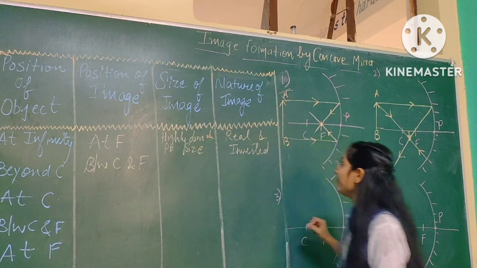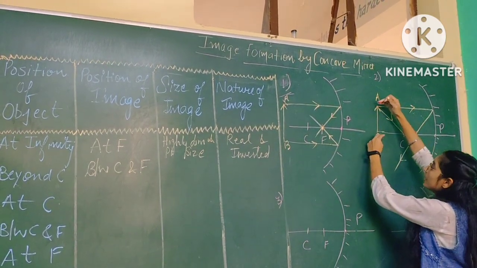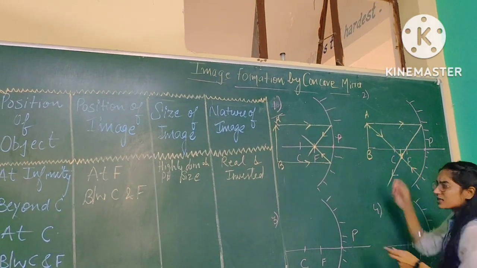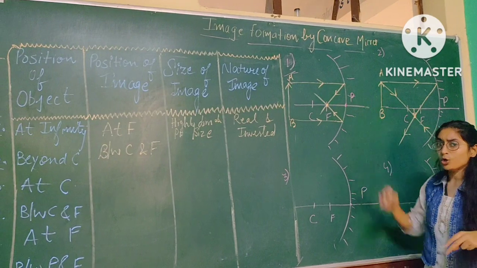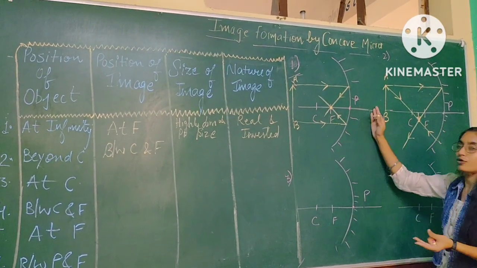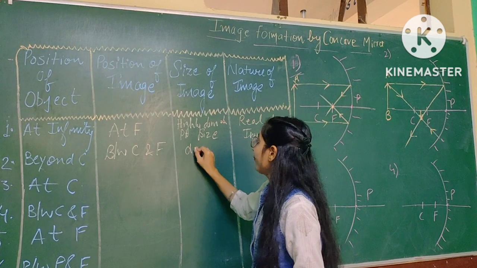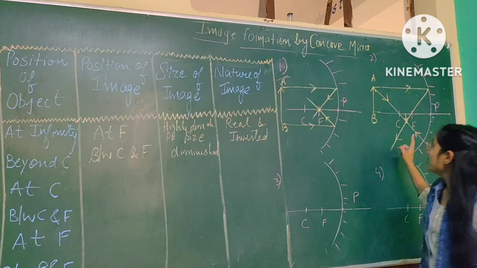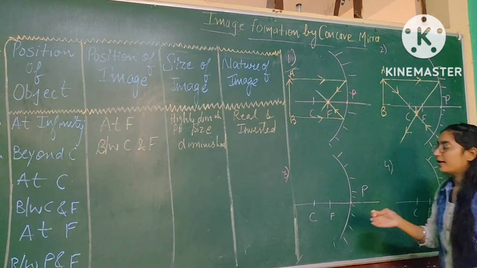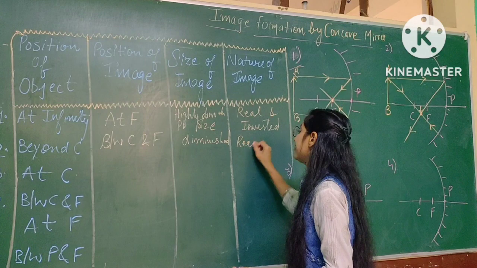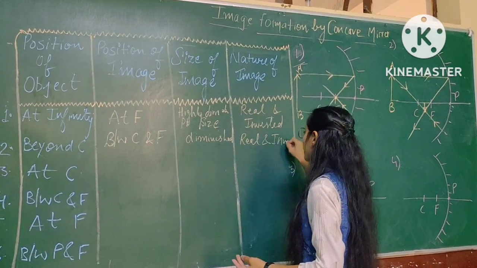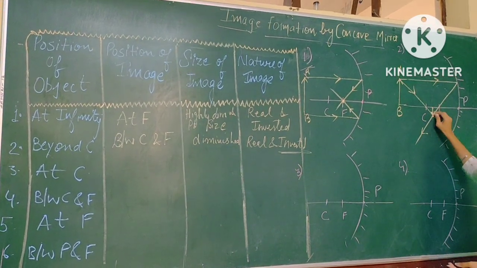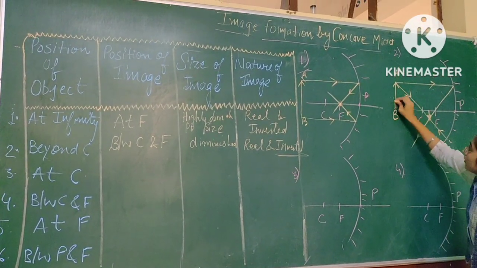And what is the size of image? You can see that the size of image here, when I compare with object, is diminished, not highly diminished, simply smaller than the size of object. So I can write here: size of image is diminished or small size. And what is the nature of image? Image formation is on the left side. So I told you that if image formation is on the left side, the nature of image is real and inverted. You can also see from here that the image formed is inverted than the object.